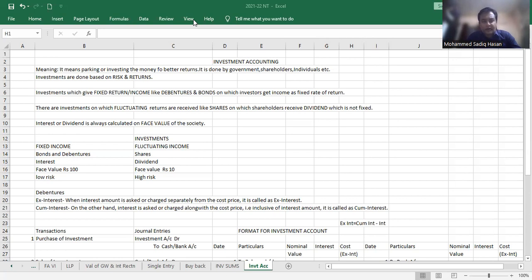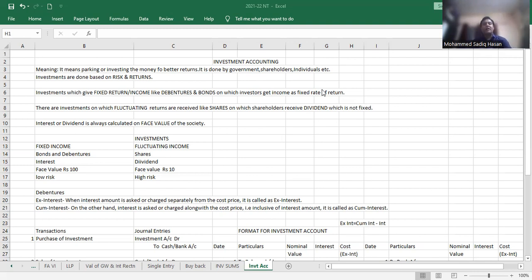Investment which gives a fixed return, like debentures and bonds, is one on which the investor gets income at a fixed rate of return, in the form of interest. That's why it is also called a fixed rate of interest. No matter what the company's financial position is, the investor gets income in the form of interest. It is fixed. They don't have to worry about the return part.